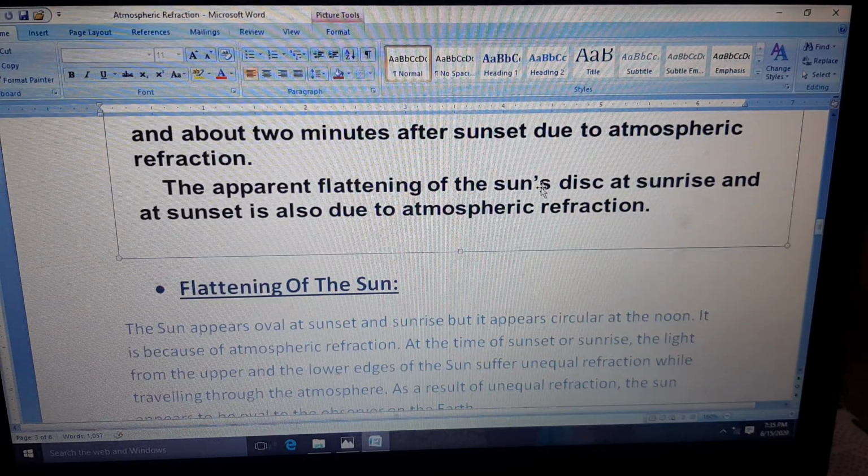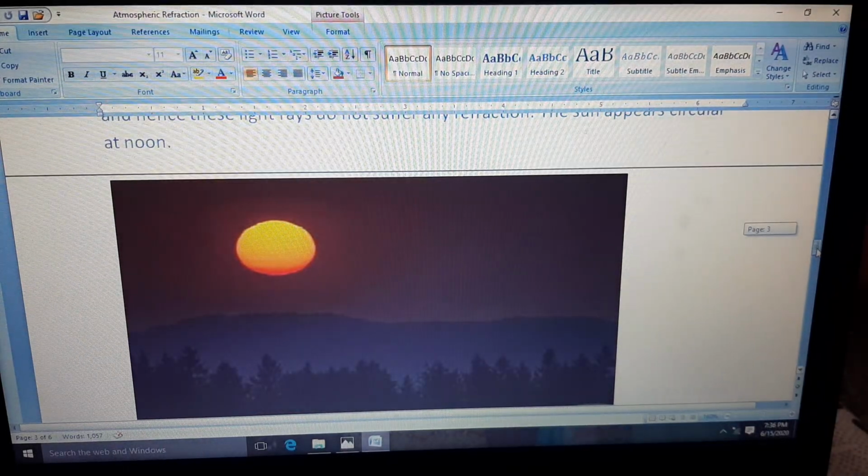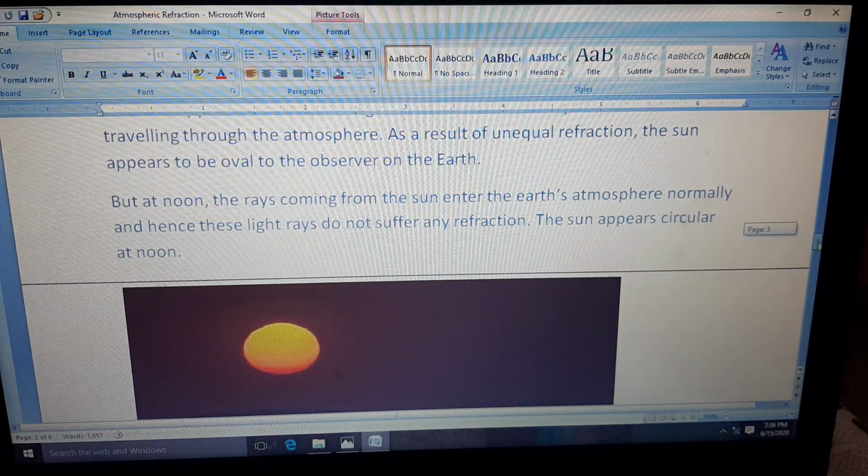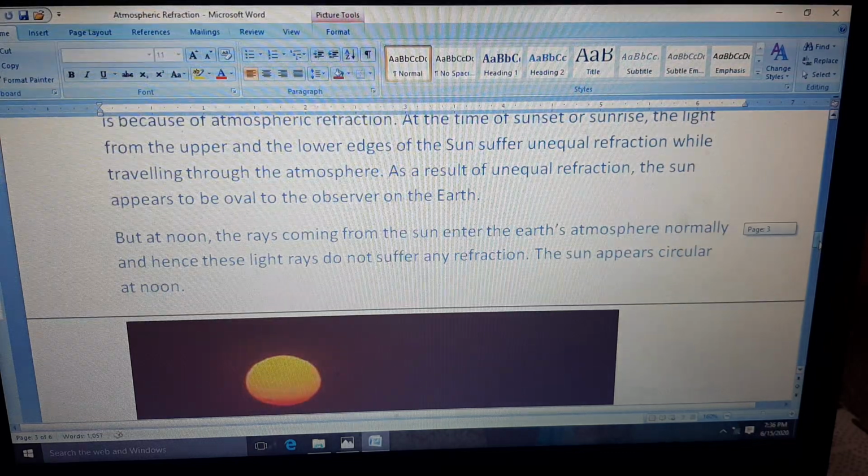The apparent flattening of the sun's disk at sunrise and sunset is also due to atmospheric refraction. This we are going to discuss now, why the sun appears flat. This is how the sun appears at the time of sunrise or sunset, but at noon it appears circular only. Why?